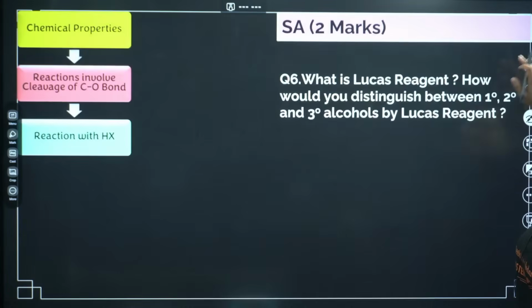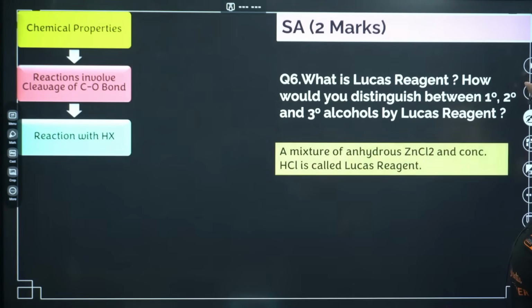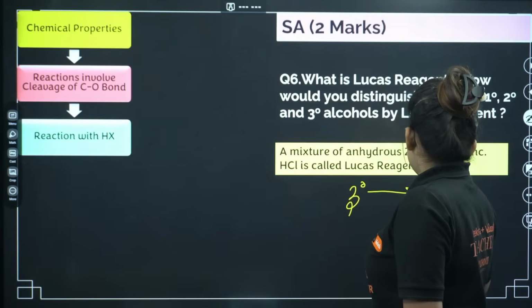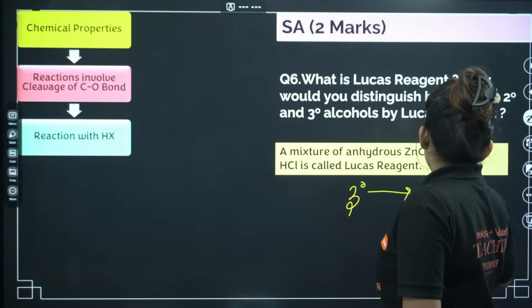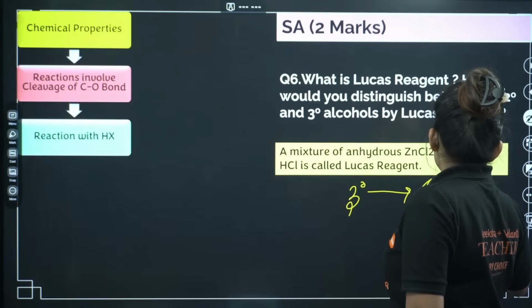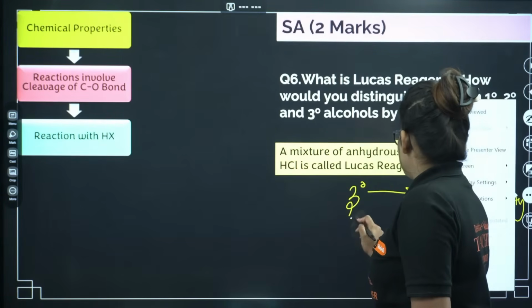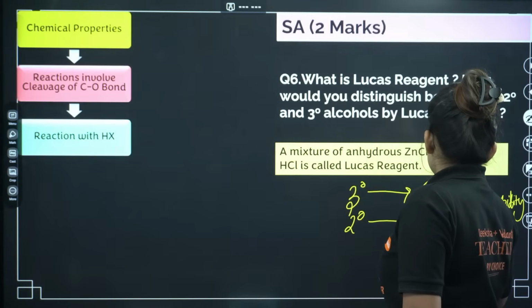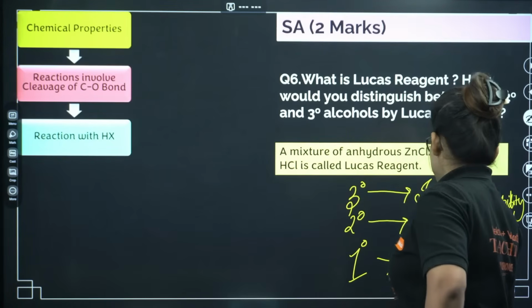Let's go ahead. Lucas reagent, that is ZnCl2 and HCl. How will it differentiate between 1 degree, 2 degree, 3 degree? 3 degree will give you immediate turbidity. 2 degree alcohol will give turbidity after 3 to 5 minutes, and 1 degree will not react at room temperature.